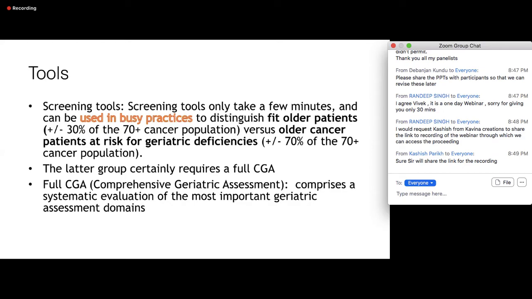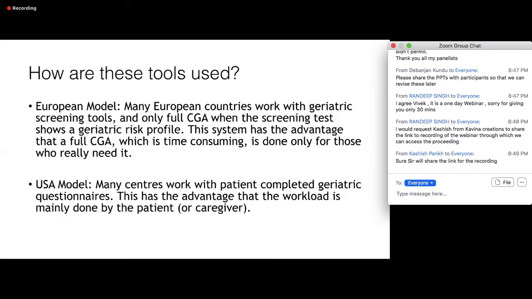And most importantly, we are trying to distinguish who's a fit older patient versus somebody who's at risk for geriatric deficiencies. Surprisingly, only about 30% of our 70 plus cancer population is actually the fit older patient, and more than 70% of them are actually at risk for geriatric deficiencies. All the people in the latter group should undergo something we call a full comprehensive geriatric assessment. And this is a systematic evaluation of the most important geriatric domains.